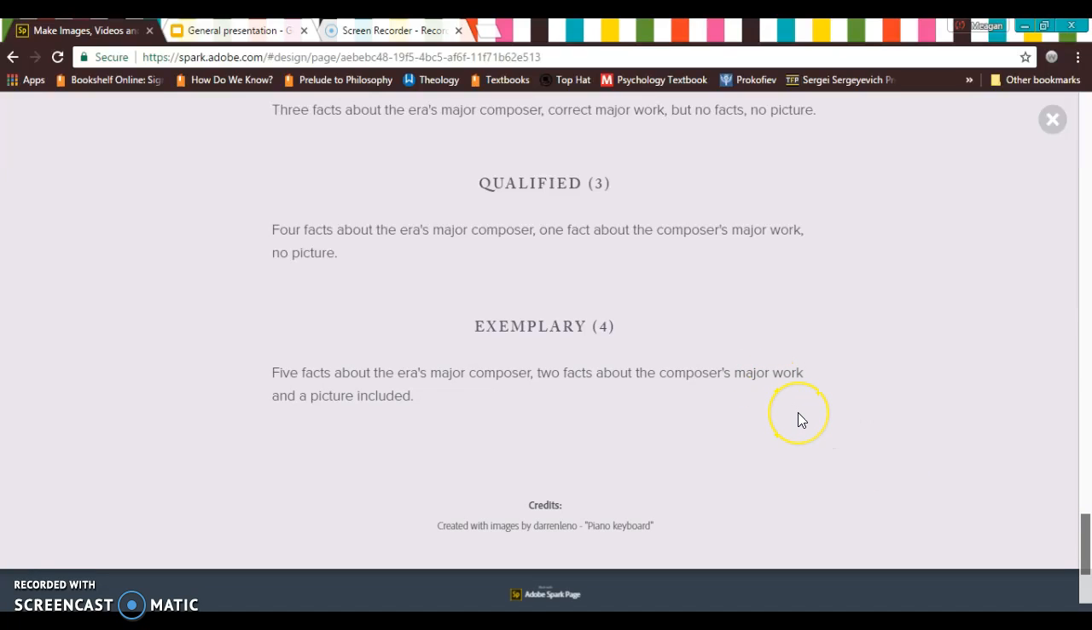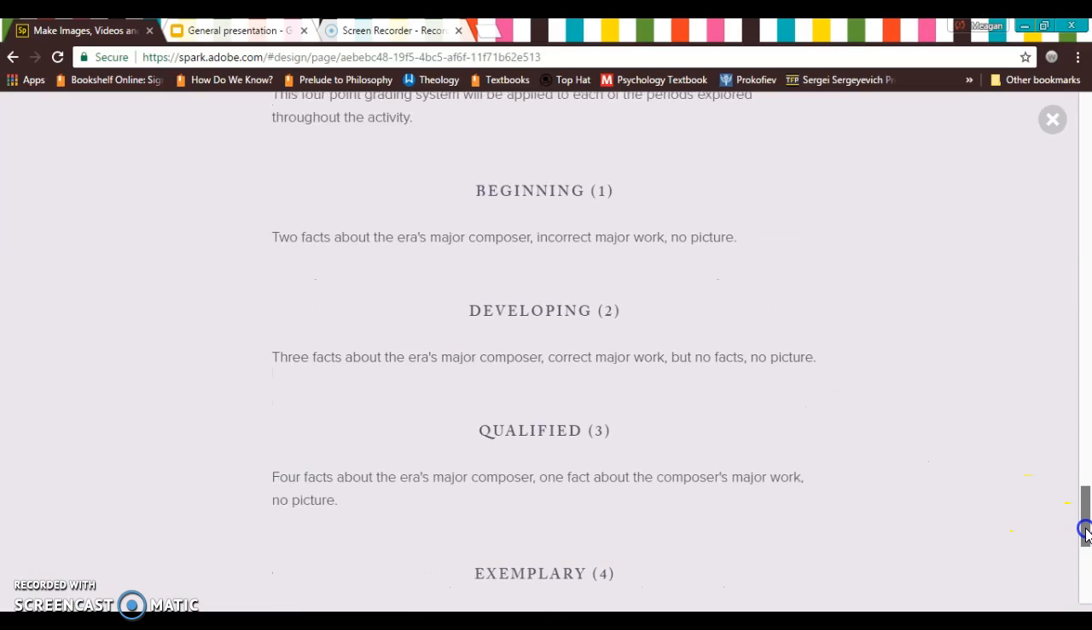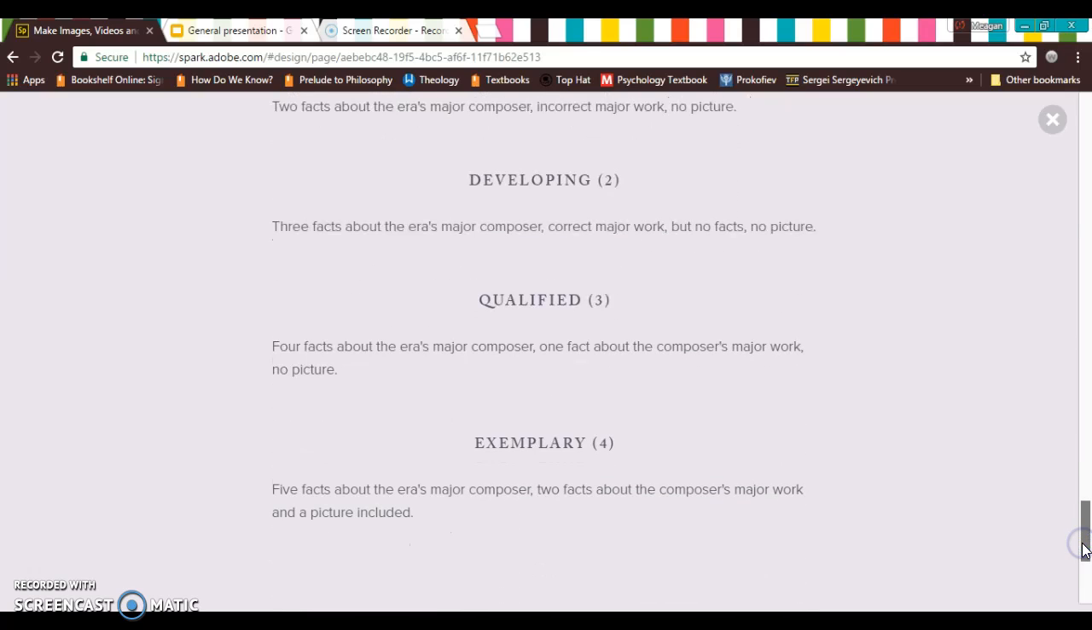And a 4 at exemplary would be 5 facts about the era's major composers, 2 facts about the composer's major work, and a picture included. So it gives them what I'm looking for and what they need to do to make sure that they are getting the best grade possible.